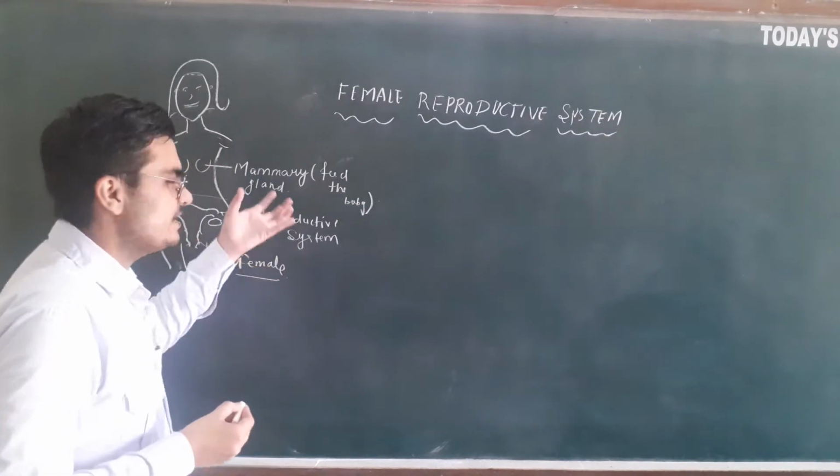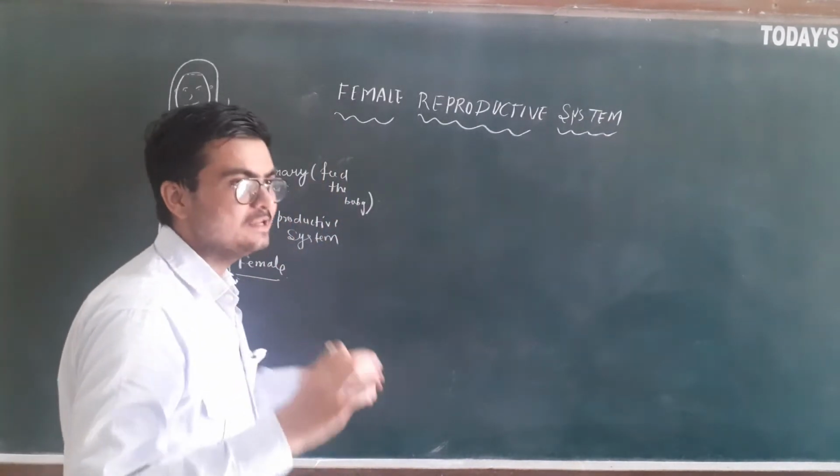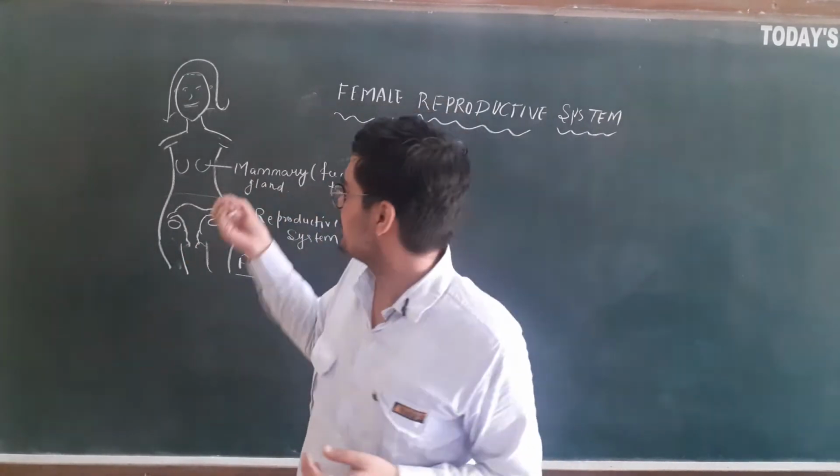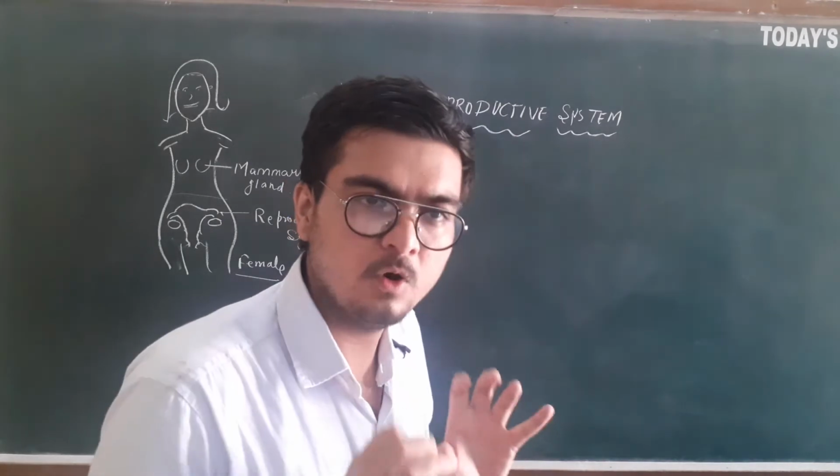So these are two essential components. This is the reproductive system, but the mammary gland is also necessary. It is not a part of the reproductive structure, but it is necessary to nourish the newborn baby.